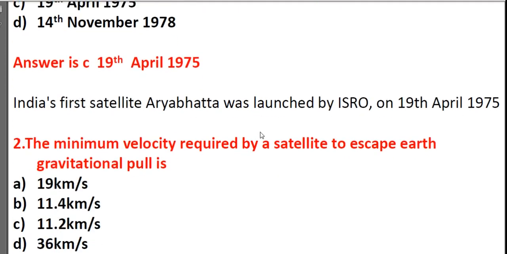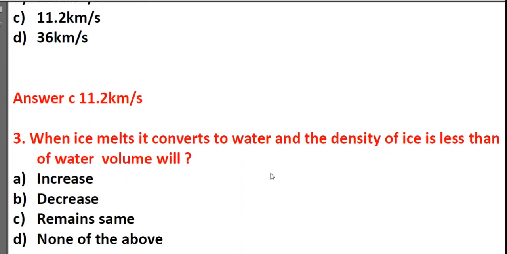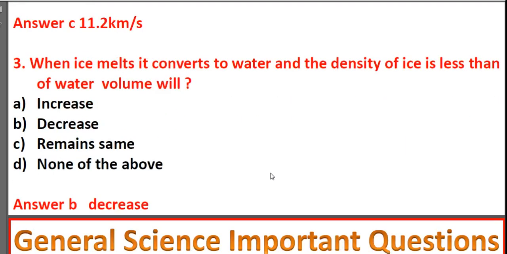Next question. The minimum velocity required by a satellite to escape Earth's gravitational pull is 19 km per second, 11.4 km per second, 11.2 km per second, or 36 km per second? It's 11.2 kilometers per second. When ice melts and converts to water, and the density of ice is less than that of water, the volume will be: increases, decreases, remains same, none of the above? It's B, decreases.